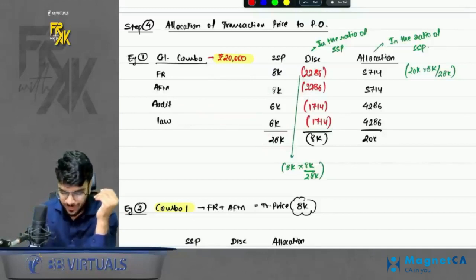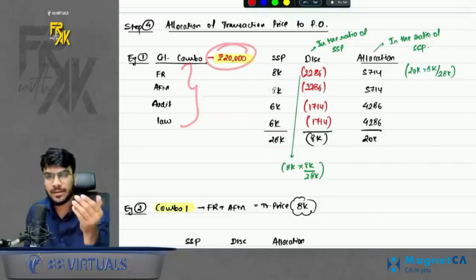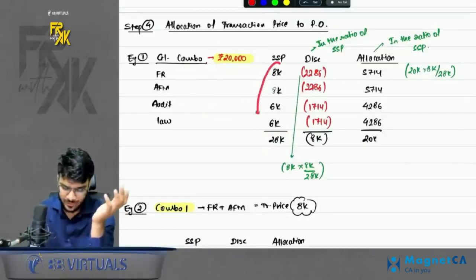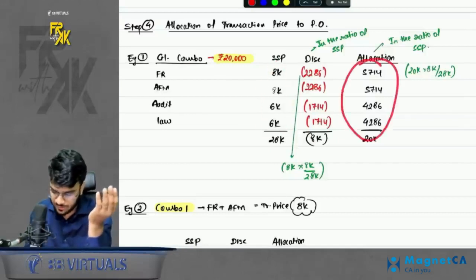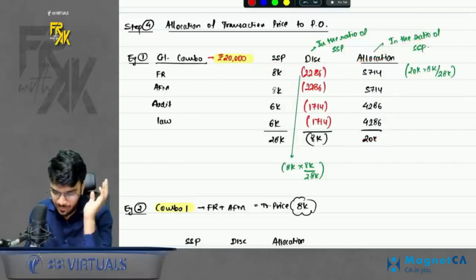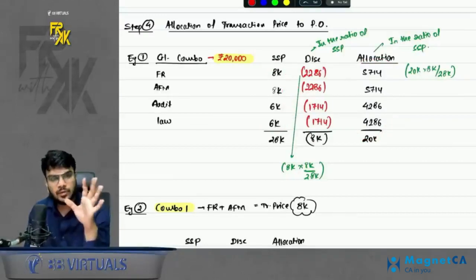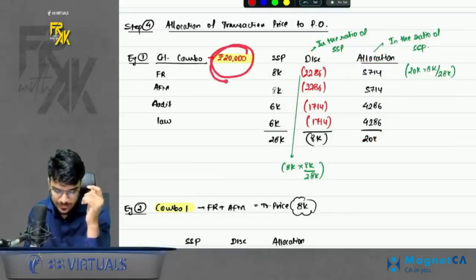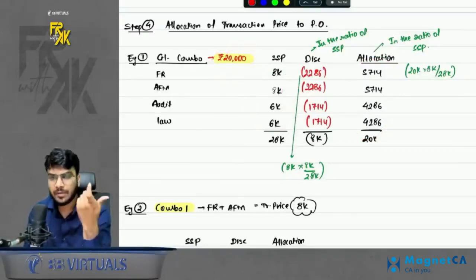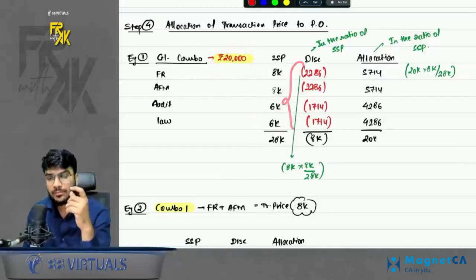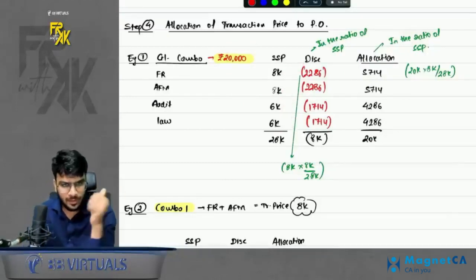So now I want to bifurcate this 20,000 between all the 4 subjects. How will I bifurcate? Simple. You will bifurcate in the ratio of SSP. So allocation is done in the ratio of SSP. That means you are giving a discount on all the products. So when you bifurcate the transaction price in the ratio of SSP, do remember one thing: even the discount is getting allocated in the ratio of SSP. Okay, this is one example.